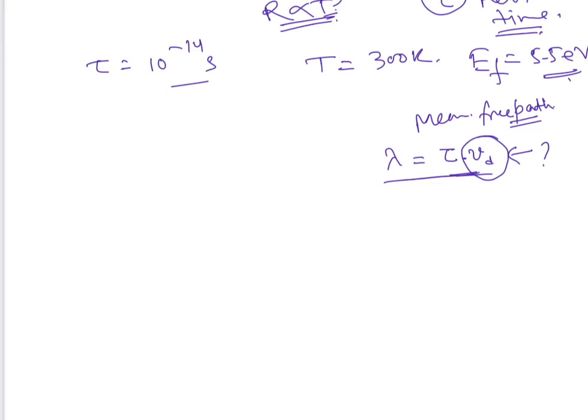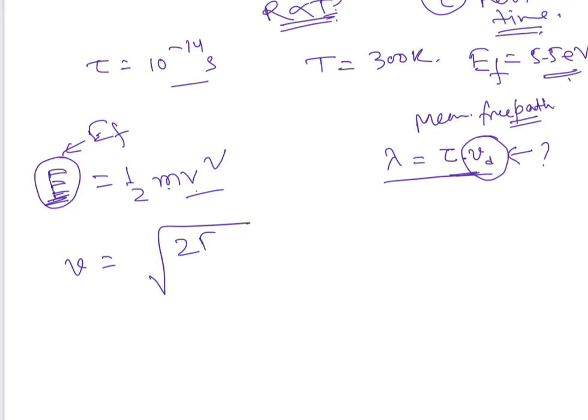How will I get it? We know that energy is half mv square by classical mechanics. V is the velocity, m is the mass of the electron, and E is energy. Most of the electrons at Fermi energy will take part in conduction, so they will move. That is why we put this energy as EF. So V is actually the square root of 2E by m.